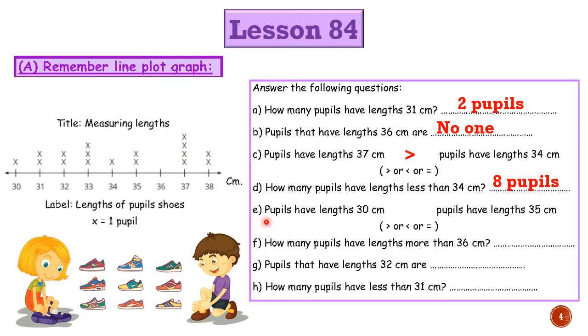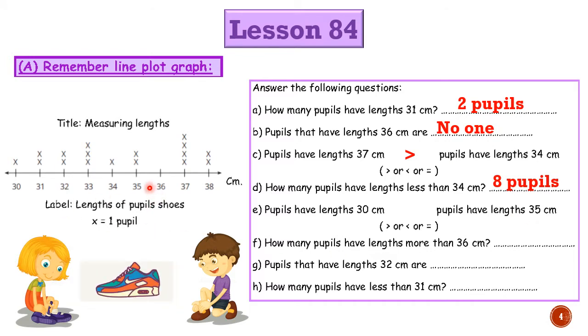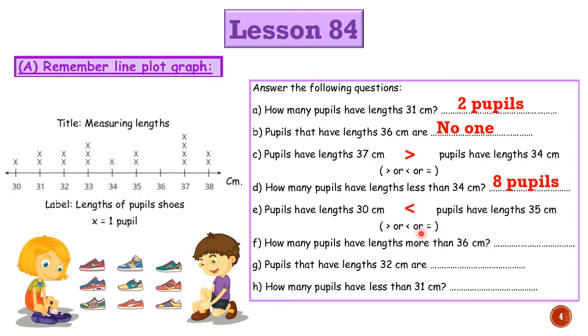Here, number E, we have comparing. Pupils have lengths 30 centimeter. 30 here is 1. And pupils have lengths 35 centimeter. It will be, yes, 2. Then which is bigger, 30 or 35? Yes, it will be 35.